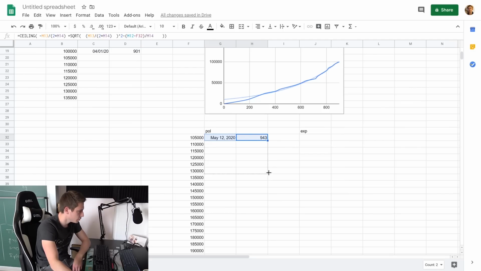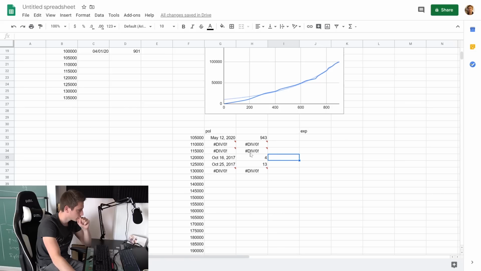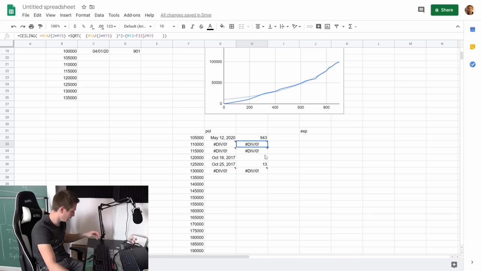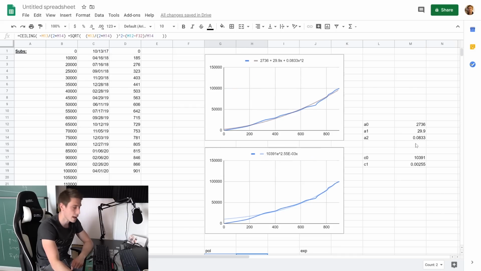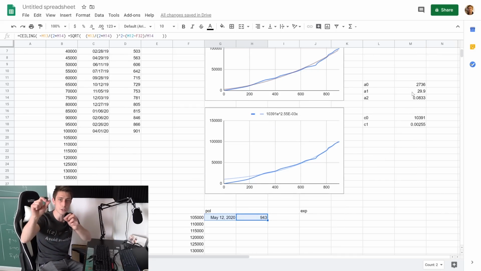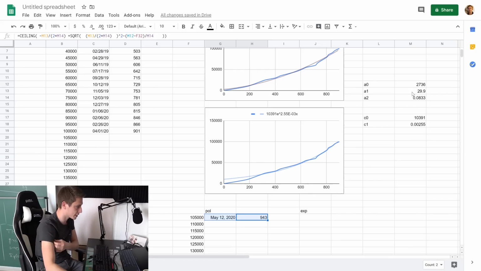Let's drag this down. This is weird. Oh no. I haven't fixed constants up here. So while dragging it down, it's going to change everything with the cells. So I need to do some fixing here.